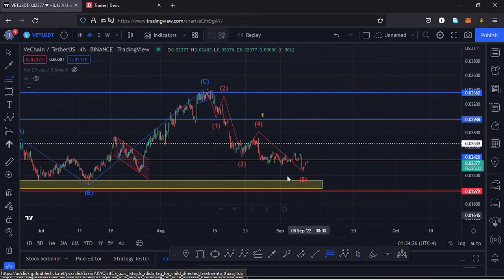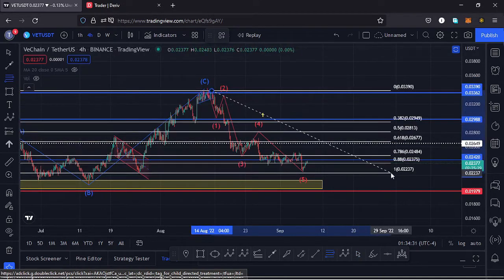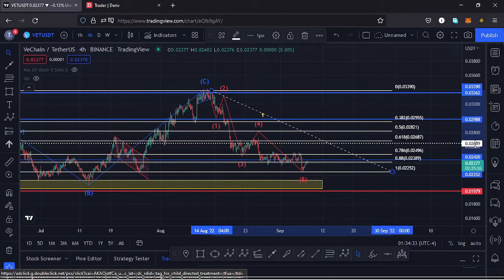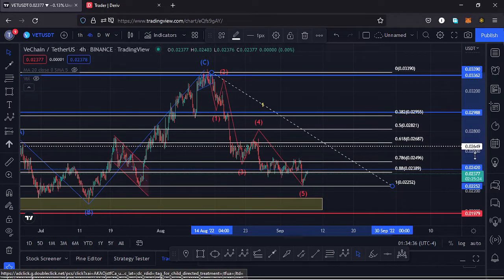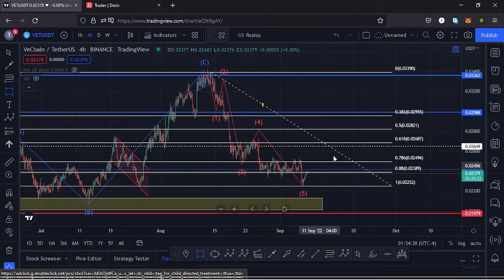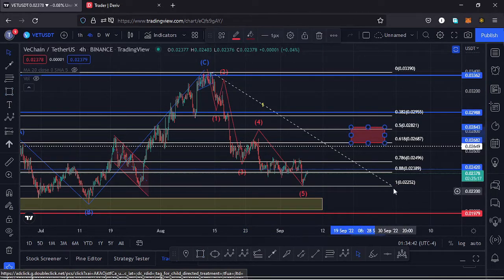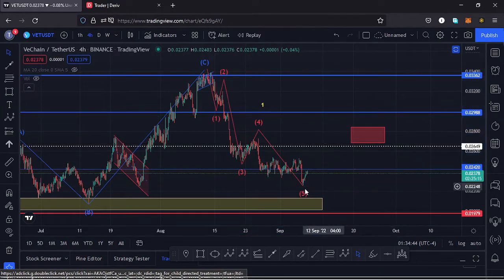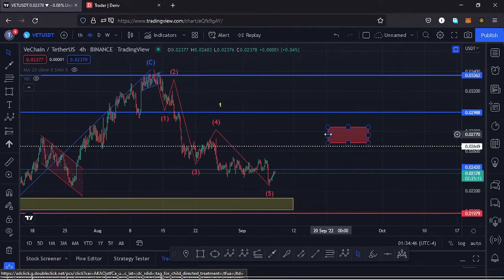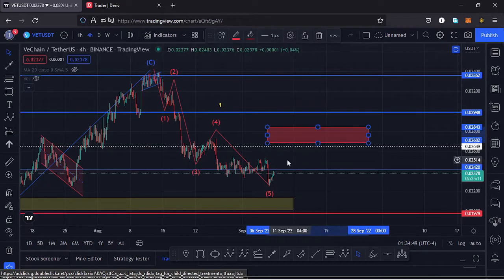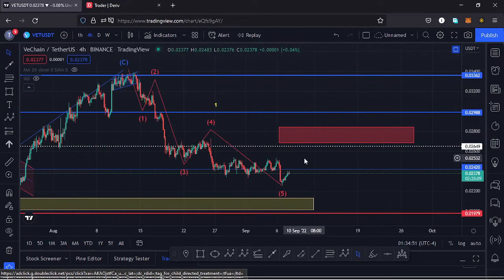So using the fibs, connecting the high of that first wave to the low of that first wave, that gives me a minimum target area for the second wave between the fib level 0.5 and the fib level 0.618, and I can mark out that target area here on the charts like that. So I expect higher prices could be coming our way, and for us to continue seeing higher prices, we also expect higher prices on the Bitcoin chart, and also an increase in volume here on the Vechain chart.